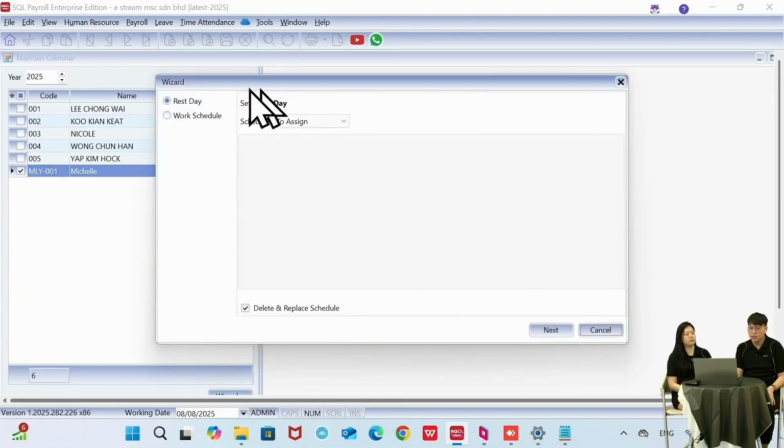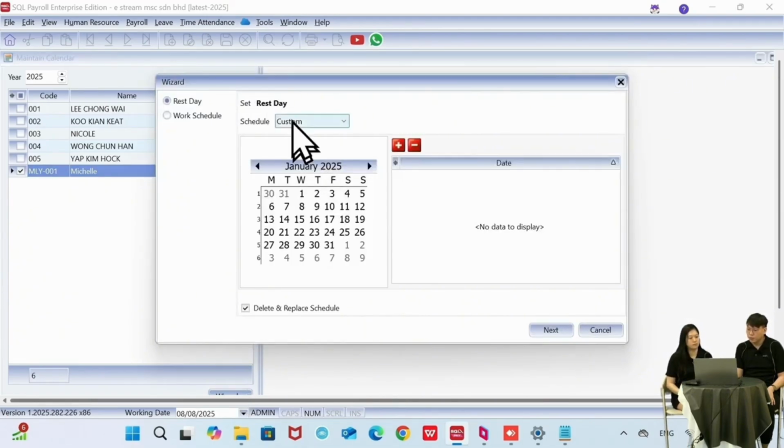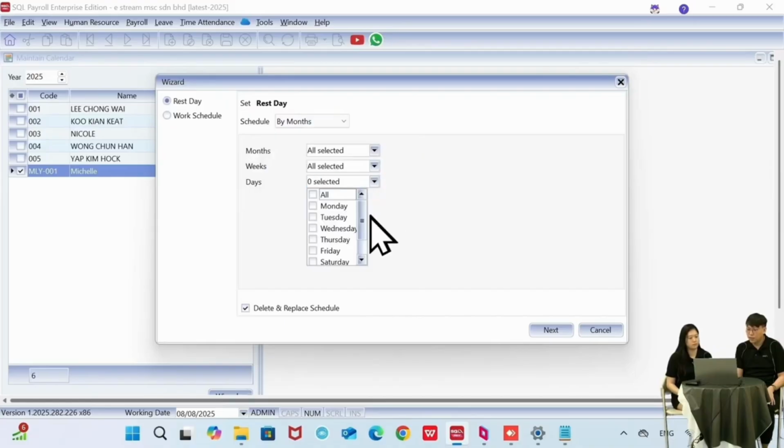Okay, you can see now we will set the rest day. For example, this employee's rest day is Saturday and Sunday. So we just set the rest day for Saturday and Sunday only. And this one is fixed every month, every week. Okay, so we just click next.